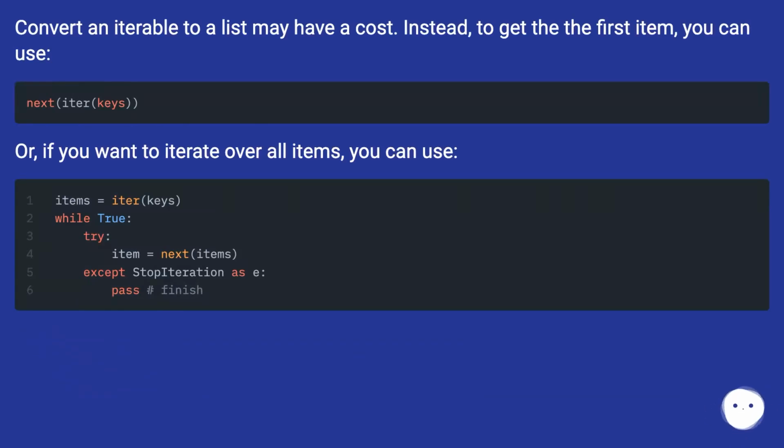Converting an iterable to a list may have a cost. Instead, to get to the first item, you can use. Or, if you want to iterate over all items, you can use